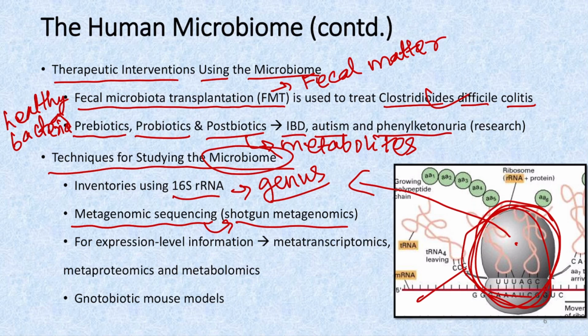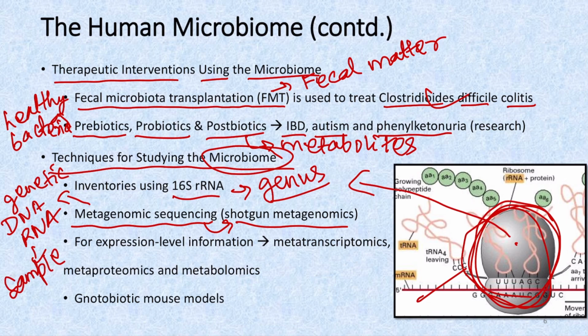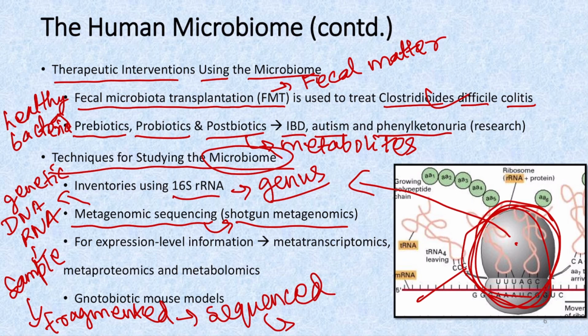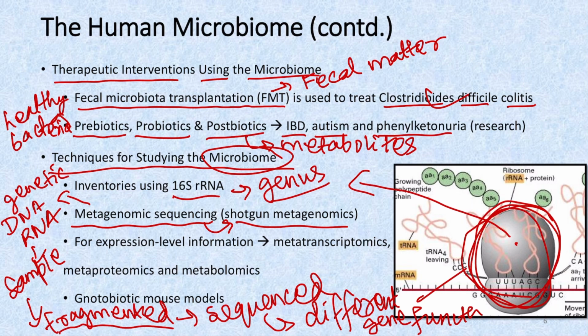So in metagenomic sequencing, what we do is we take the genetic material, that is the DNA and the RNA, which is present in a particular sample, and then we isolate the genetic material, it is fragmented, and then it is sequenced, and finally we see the different functions of the genes. So in shotgun metagenomics, this fragmentation occurs in the form of the pellets of a shotgun, just like how the pellets of the shotgun scatter. So that is the reason why it is also known as shotgun metagenomics.